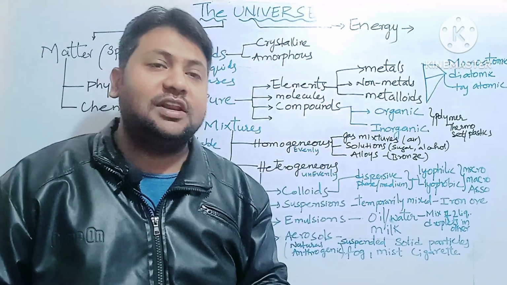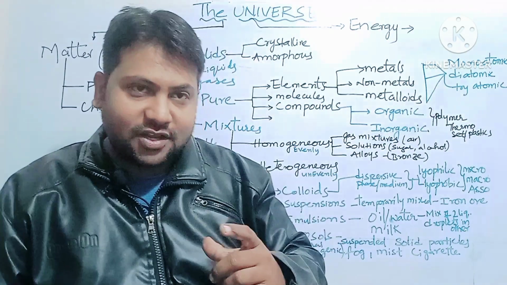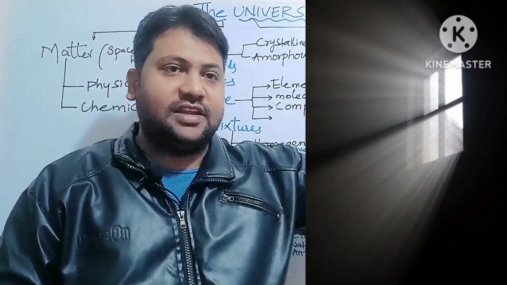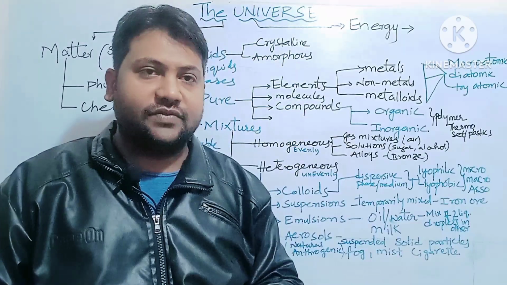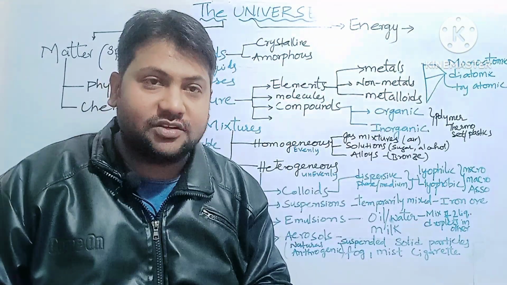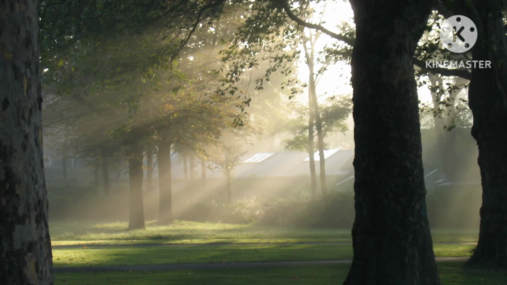The best example is when sunlight comes from the ventilator into our kitchen, and we see dust particles flying. We can only see the dust particles when there is sunlight, but we cannot see them when there is no sunlight. So this effect is also called the Tyndall effect.